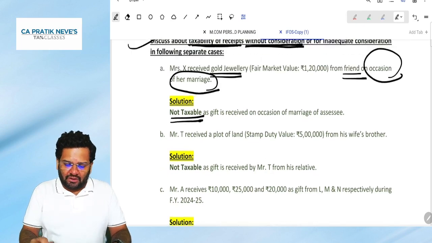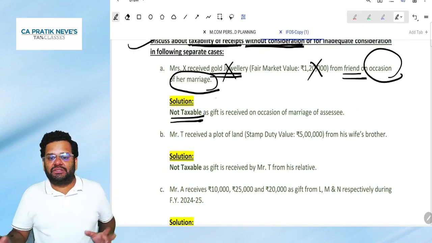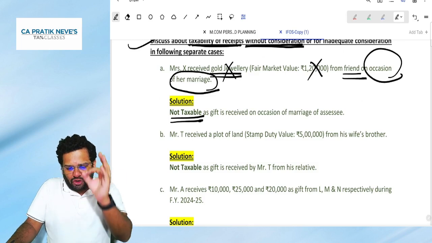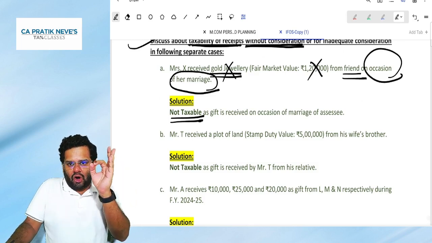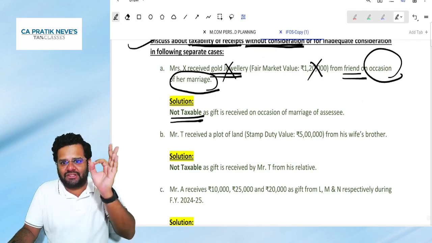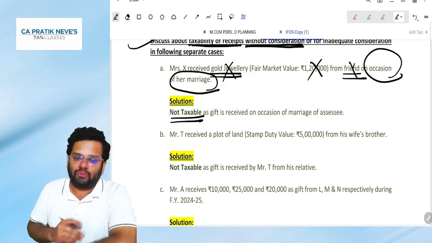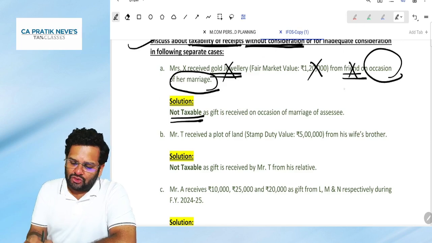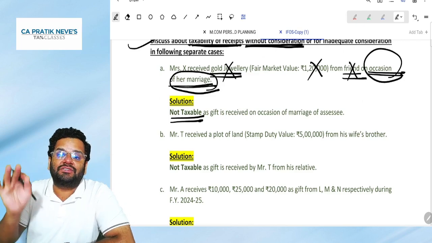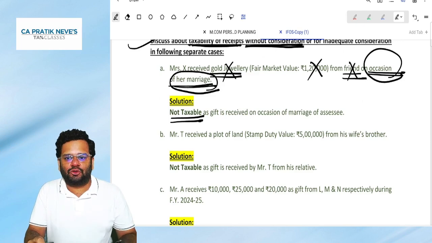So don't check what the amount is. Don't check whether it is property or not. Any gift on the occasion of marriage is not taxable. So don't check from whom it is received. If it is on the occasion of the assessee's own marriage, then that gift is not taxable. Is it 100% clear to all of you?